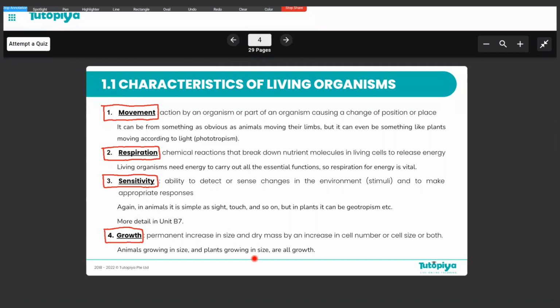So how exactly do we define growth? It is defined as a permanent increase in size and dry mass by an increase in cell number or cell size or both. So there you go. This is how a living thing grows. It grows through an increase in cell number. The number of cells may increase, or it could be the size of a cell increasing, or both. So that's how growth is defined.